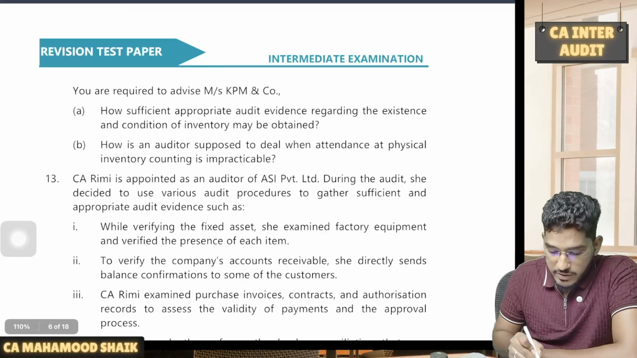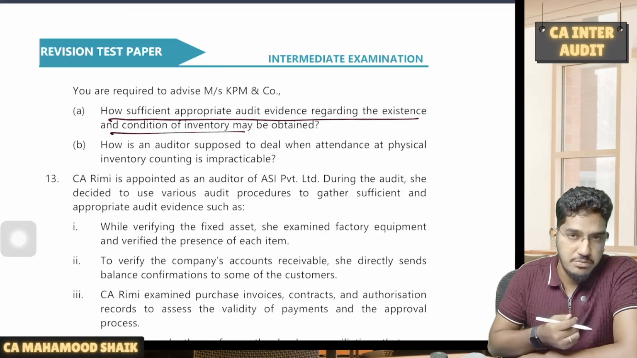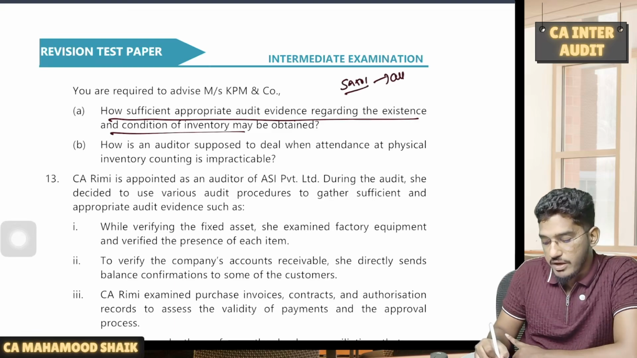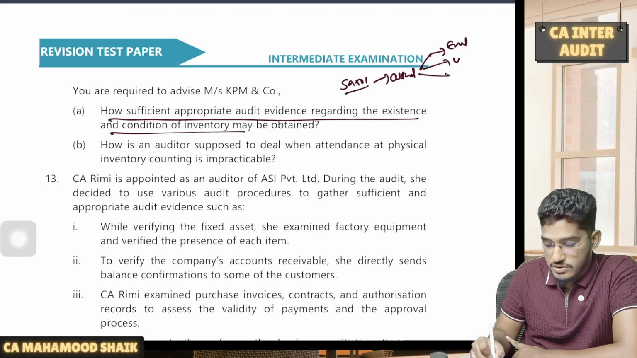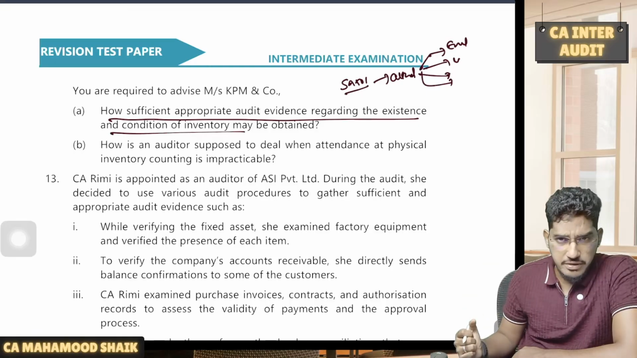Now, what is the question? You are required to advise how sufficient and appropriate audit evidence regarding existence and condition of inventory can be obtained. So if you remember in SA 501, they will ask us to go and attend the inventory counting process. By attending the inventory counting process, we have to evaluate the management plans and we have to evaluate the verification procedures, perform test counts, and even inspect the quality of the inventory.